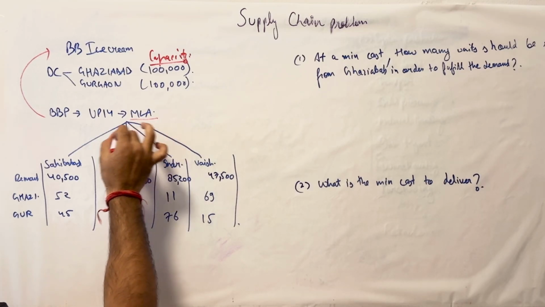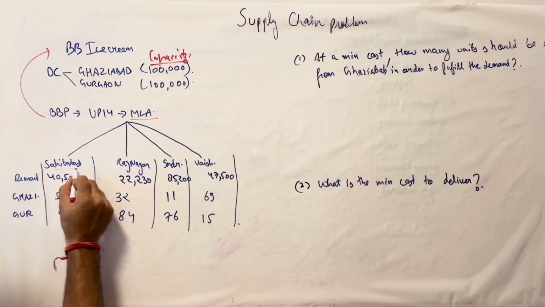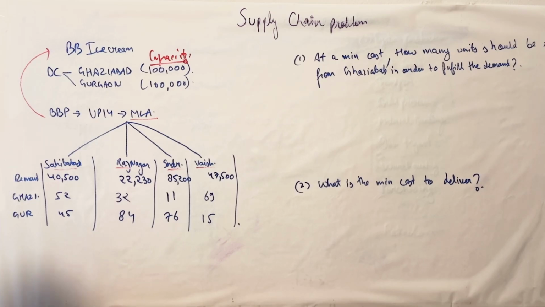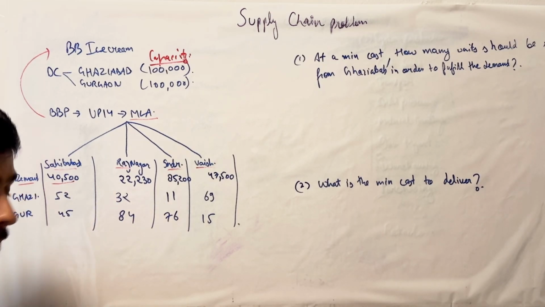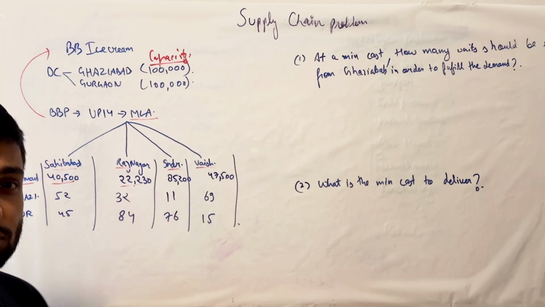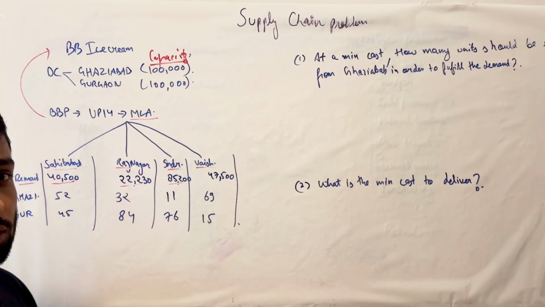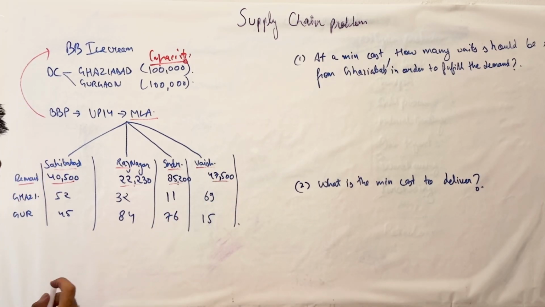Now, there are four locations in Ghaziabad, namely Saibabad, Rajnagar, Indrapuram, and Vaishali, where they want to send these ice creams. The demand is 40,500 ice creams in Saibabad, 22,230 in Rajnagar, 85,200 in Indrapuram, and 47,500 in Vaishali.